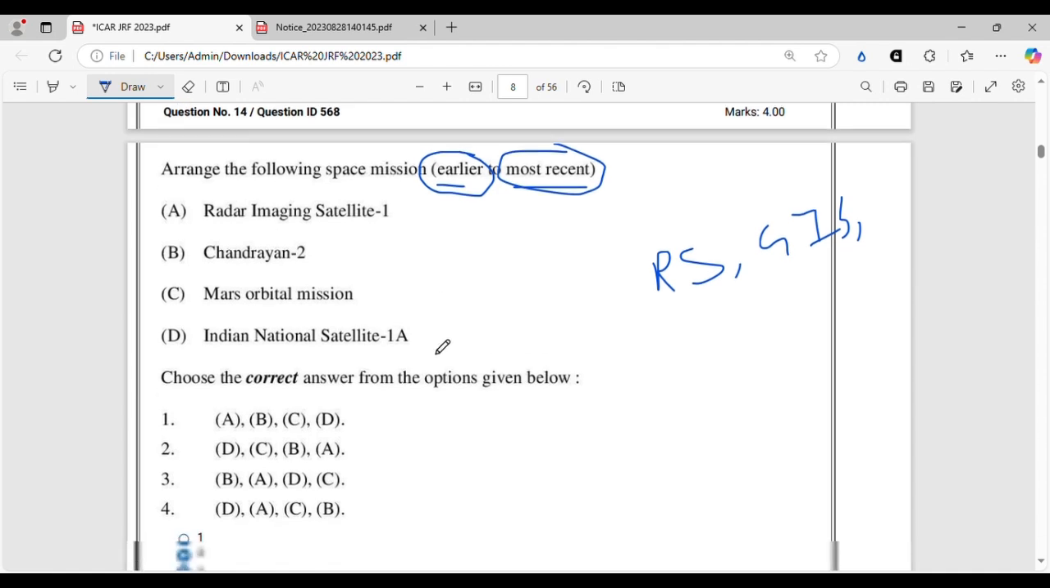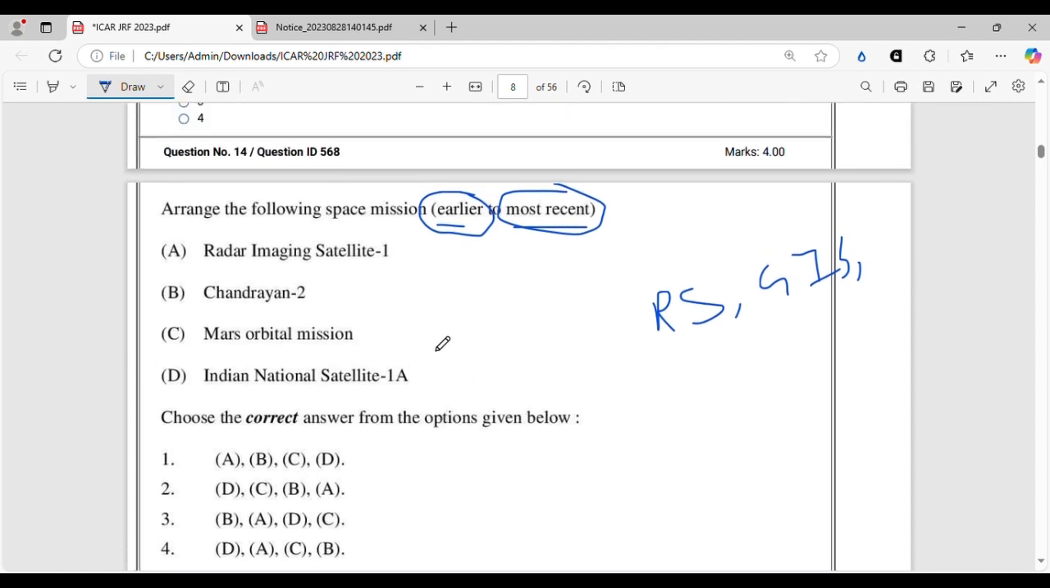So Indian National Satellite, here you have to know this question. You cannot use your concept or anything for marking this. So D will come first, Indian National Satellite. Then A will come second, Radar Imaging Satellite 1. Then finally, it will be Mars Orbiter Mission. And Chandrayaan 2, you might know, was very recent. It was all over the papers. So using that, you might say that B will be the last option.